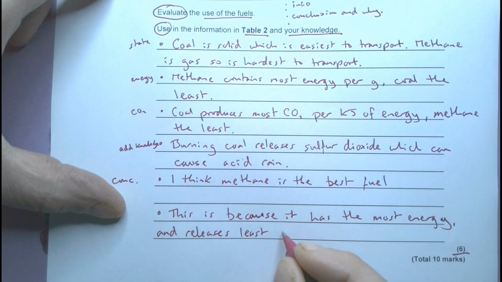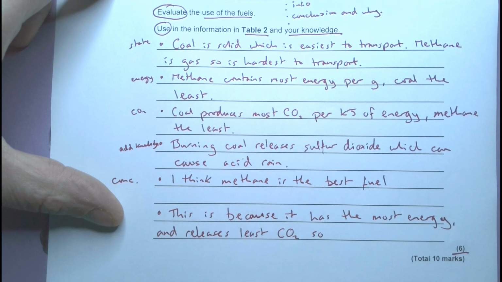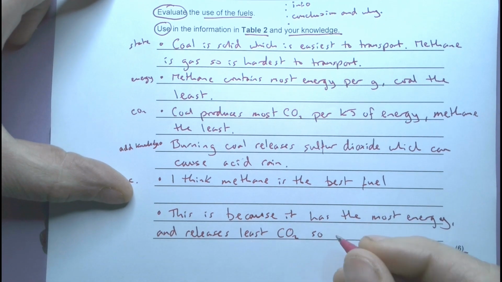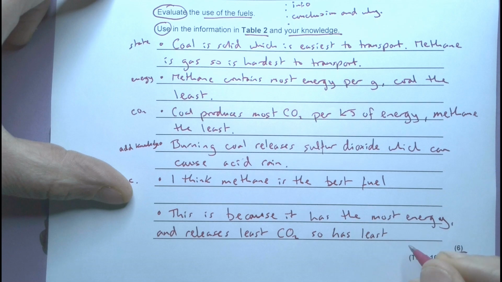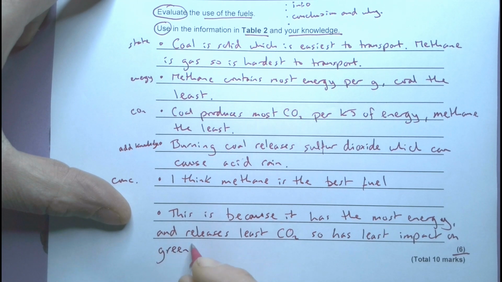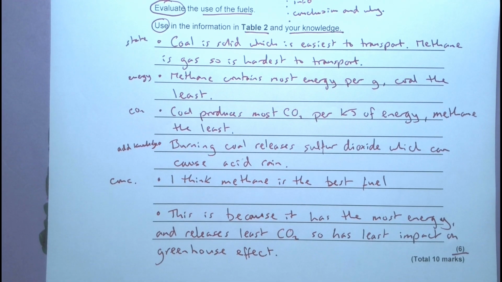I'm going to add here why that's important, because I haven't written that anywhere yet, and I know that carbon dioxide is a greenhouse gas, so it has the least impact on the greenhouse effect. Okay, so if I get a chance to add any knowledge of my own, I'm going to do that. So I know CO2 leads to the greenhouse effect, so I'm going to make sure I reference it in my answer. Okay, I hope that helps.